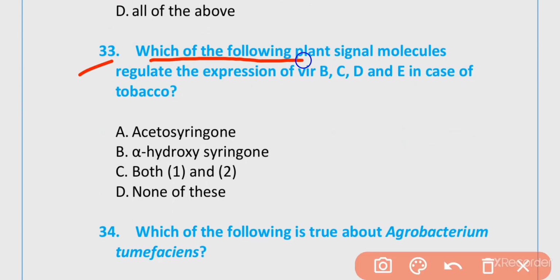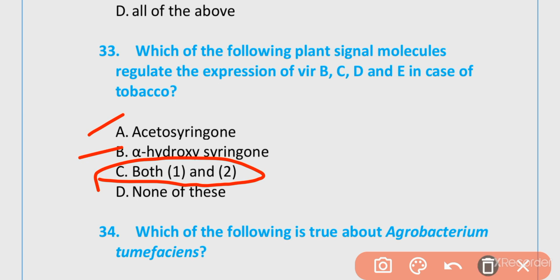Which of the following plant signal molecules regulate the expression of vir genes in the case of tobacco? Acetosyringone A, alpha-hydroxyacetosyringone B, both A and B, none of these. The correct option is option C, both A and B.